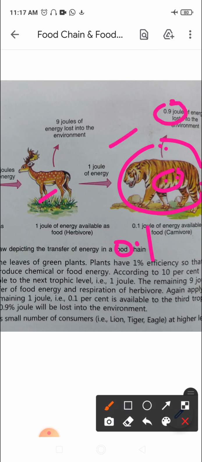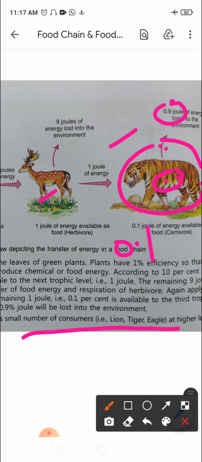If we talk about the last trophic level, we see that the energy left for the top carnivore is much less as compared to the energy available at the producer level. So 0.9 joule of energy is lost into the environment, and 0.1 joule is available to the third trophic level. Because of the reduced energy available, there is a small number of consumers. The number of top carnivores is always less as compared to the producers. So at the highest trophic level, the number of consumers is less.